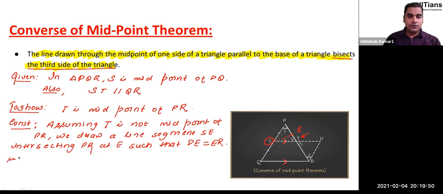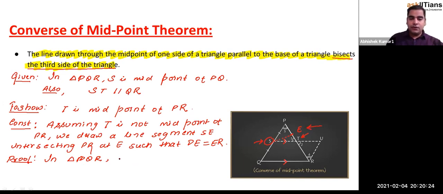Now let us move to the proof. If E is the midpoint of PR, so can we say by the midpoint theorem, guys? Check out, in triangle PQR, S is the midpoint of PQ and E is the midpoint of PR as per construction.